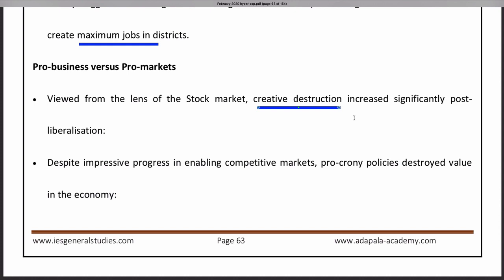When private sectors were allowed to come into operations, they couldn't cope up with the competition, because private players come with new technologies, efficient management, etc. Also, when technology changes, this can happen. We have seen the example of Jio. When Jio came up with new technology, many existing players had to cut down their operations because they went into losses. That is what is meant by creative destruction.